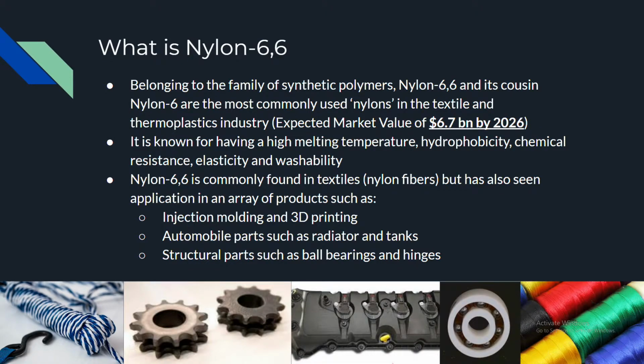Nylon 6,6 belongs to a family of synthetic polymers, and it and its cousin nylon 6 are the most commonly used nylons in the textile and thermoplastics industry. Their expected market value is 6.7 billion by 2026. It is known for having a high melting temperature, hydrophobicity, chemical resistance, elasticity, and washability. Nylon 6,6 is commonly found in textiles, but has also seen application in other products such as injection molding, 3D printing, auto parts such as radiator end tanks, and structural parts such as ball bearings and hinges.